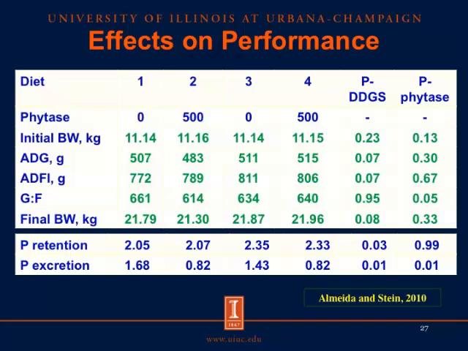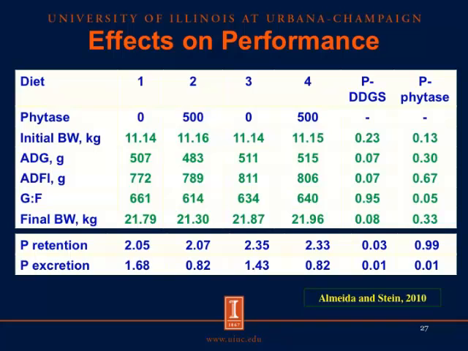However, when we look at phosphorus excretion, we can see that the pigs fed the control diet, the corn soybean meal diet without any phytase, which was diet 1, excreted 1.68 grams of phosphorus per day in the feces and urine combined. However, when we added phytase to that diet, we could cut the excretion to 0.82 grams per day. Pigs fed diet 3 excreted 1.43 grams per day. However, when we added phytase to the DDGS containing diet, we got down to 0.82 grams per day again.